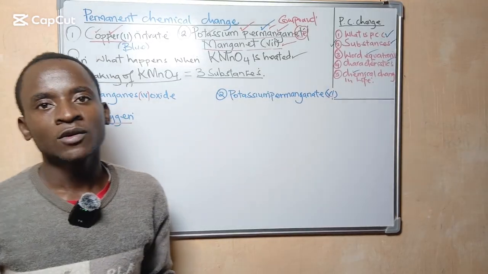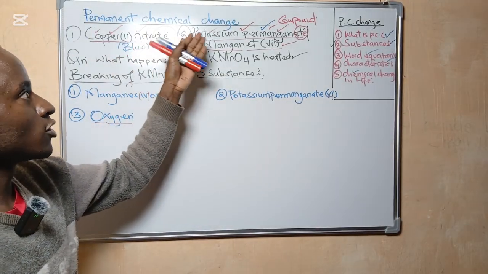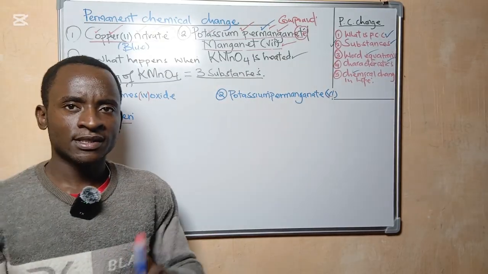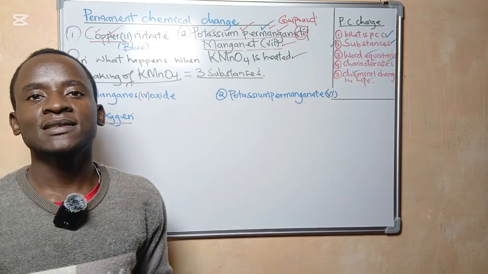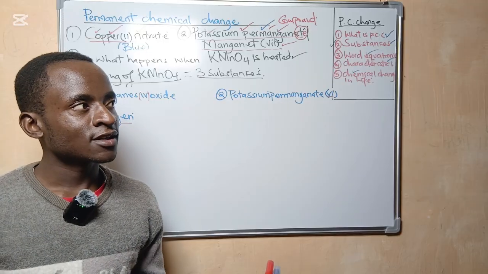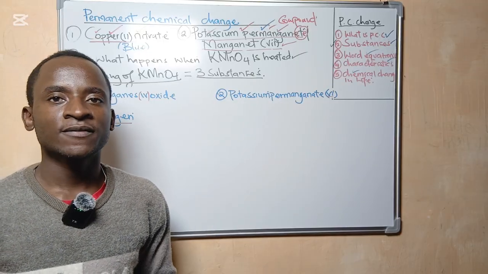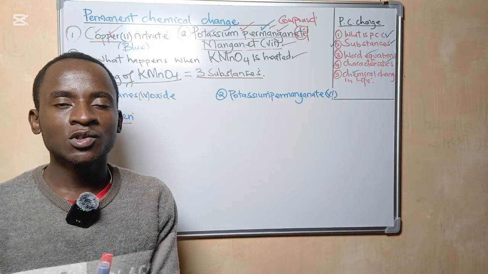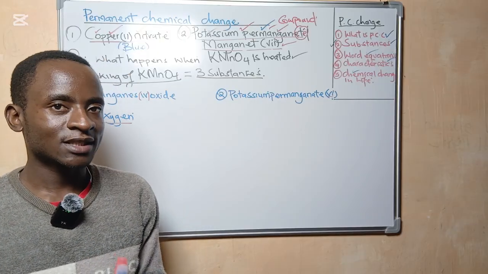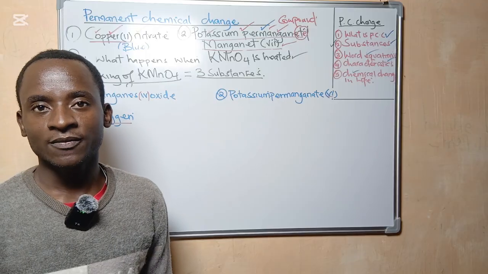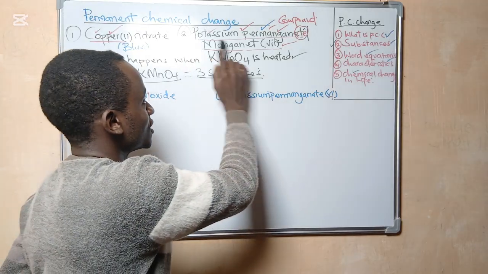Welcome back. Welcome to the second lesson of a permanent chemical change. Remember, we are still talking about the effects of heat on substances. In the previous lesson, we talked about copper 2 nitrate, and we have been able to write the word equation for copper 2 nitrate when subjected to heat. Right now, I want us to use potassium permanganate.